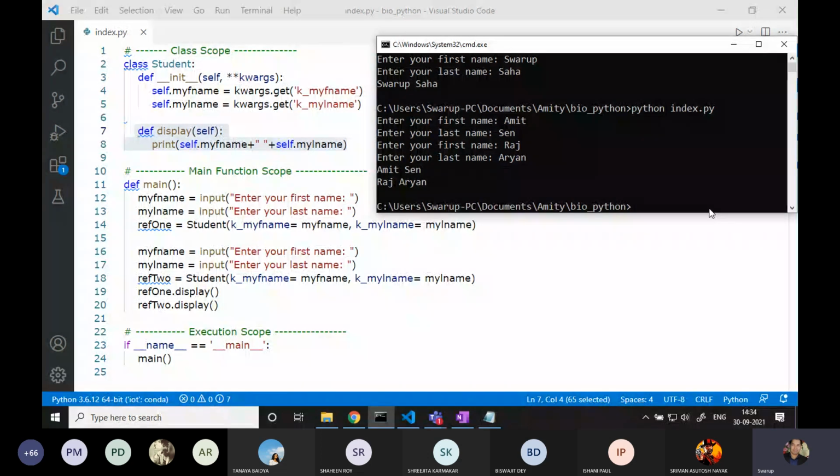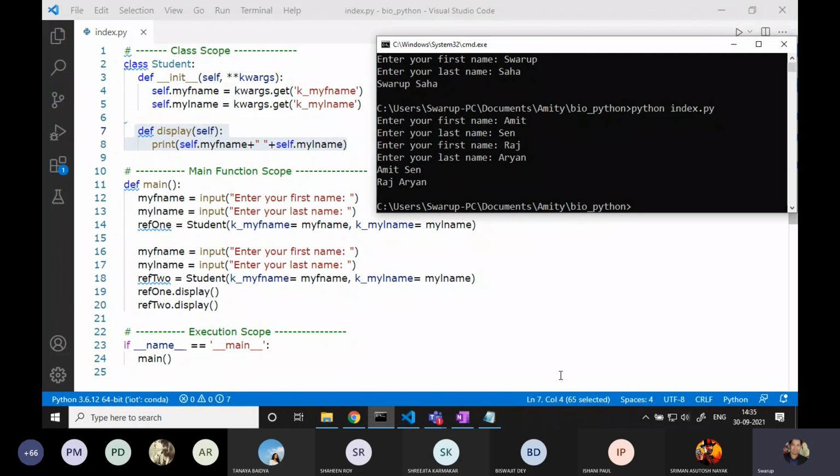Both came. So when you are giving a call, it will be referred to this self or to this self. Similarly, when you are writing ref2, the address held by ref2 will be passed to this self.